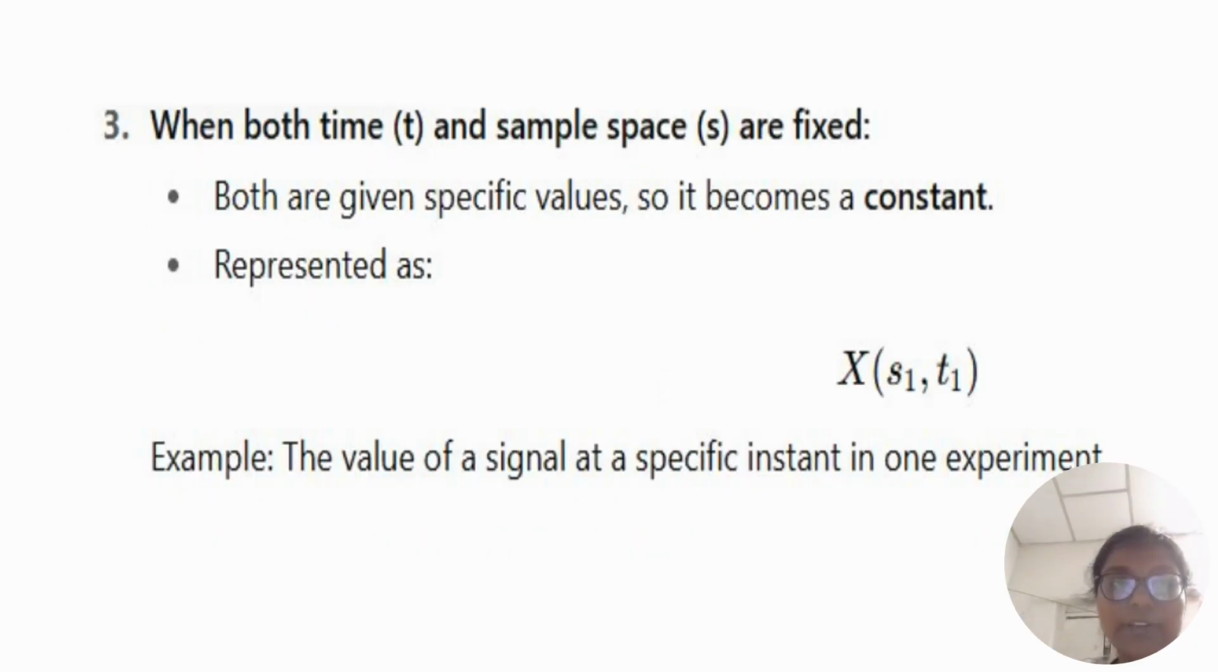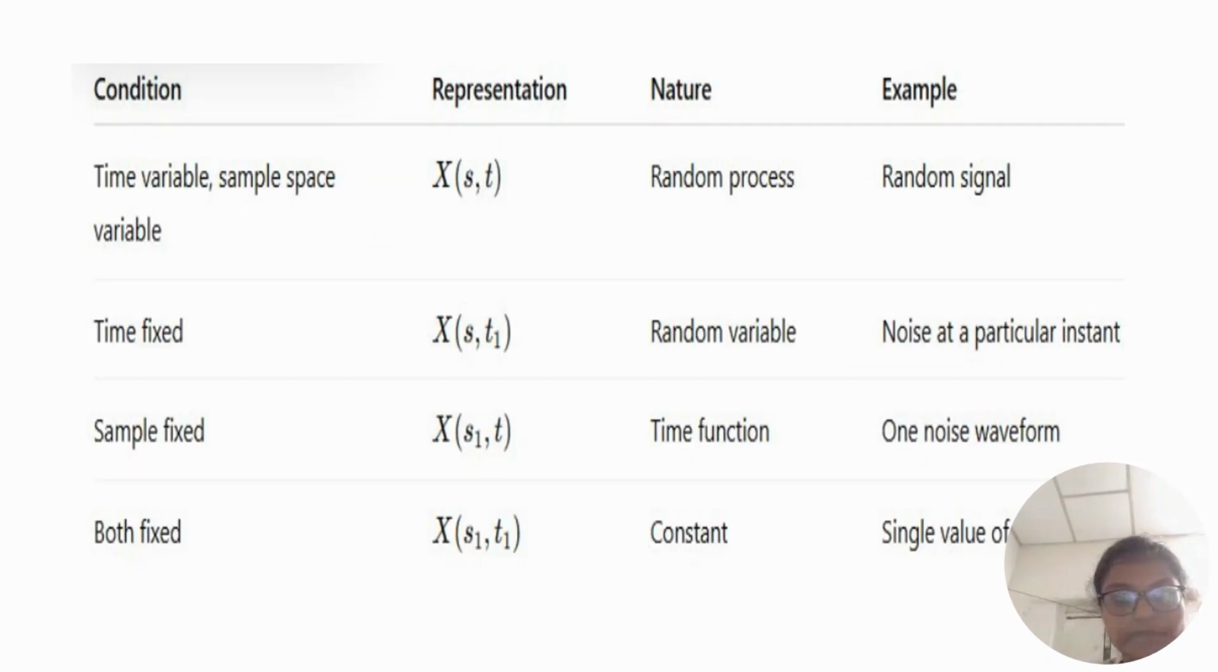And the next one is when both time t and sample space s are fixed, both are given specific values, so it becomes a constant represented as X of s1 comma t1. Example, the value of a signal at a specific instant in one experiment. In this, both time and sample space s are fixed.